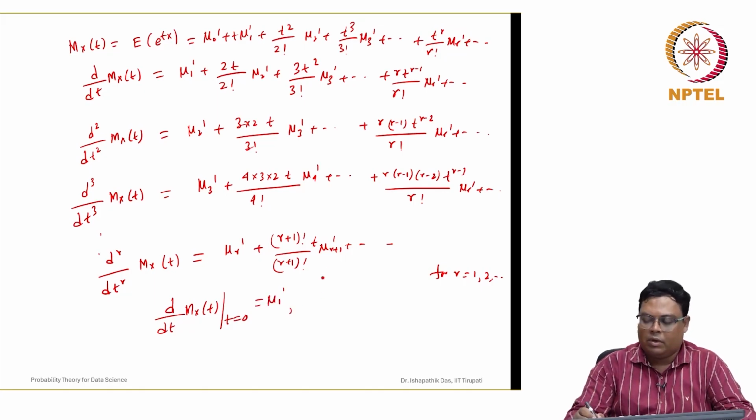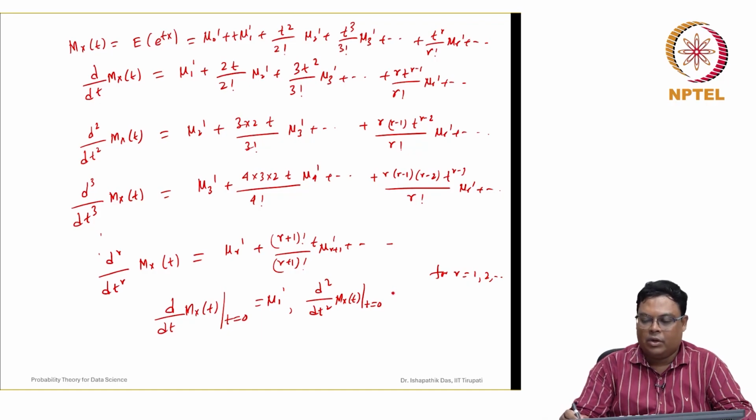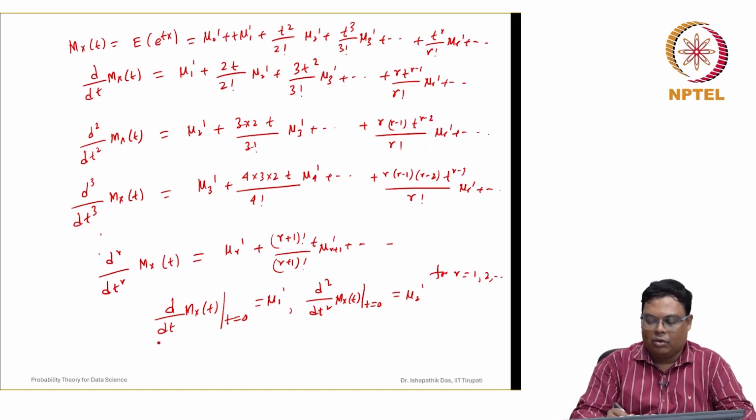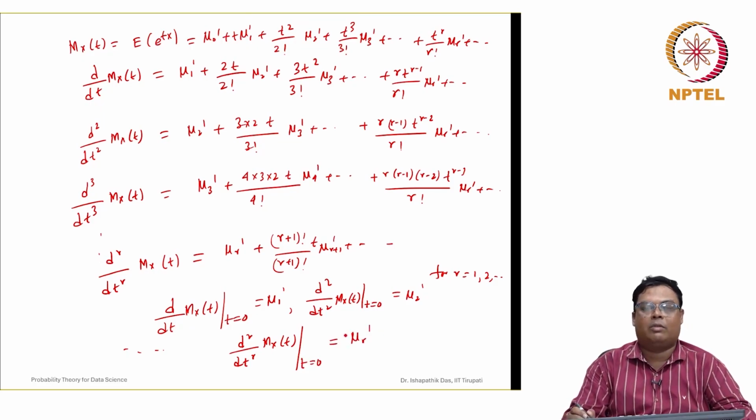Similarly, if you differentiate the second time and evaluate this expression at t equal to 0, then you will get mu 2 dash. Like this in general, if you differentiate the moment generating function r times and put t equal to 0 in the expression you get, then you will get mu r dash. So the rth order moment you can get.